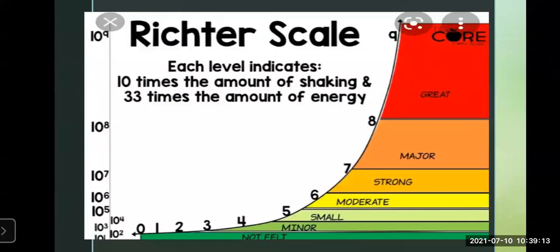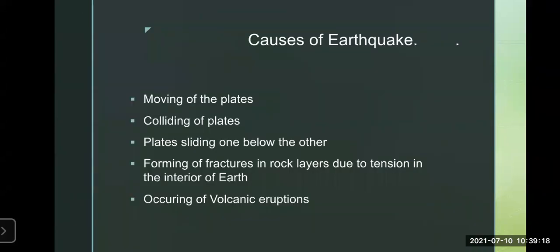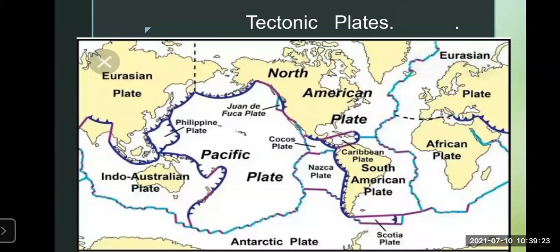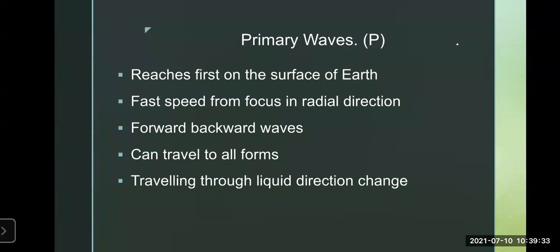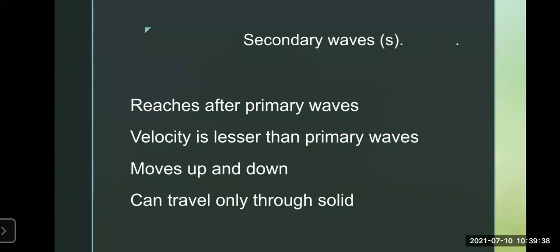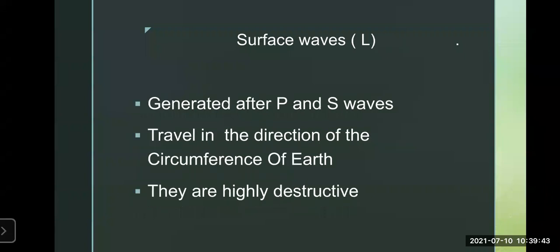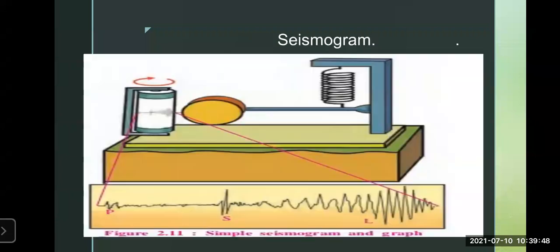We have seen how the magnitude is counted with the Richter scale, as well as the causes of the earthquake. What is the meaning of tectonic plates, and which are these tectonic plates? We have seen the seismic waves with the help of figure 2.12. Primary waves, called P waves, are the first to hit the surface of the earth. Following that are the secondary waves, which follow the primary waves with more destruction. After that come the surface waves, called L waves, with a lot more destruction.